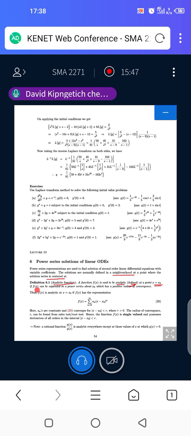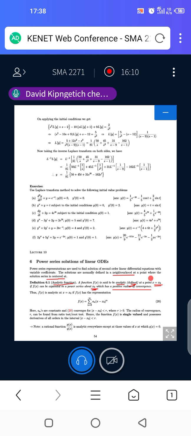If f of x can be expanded in a power series about x naught and has a positive radius of convergence. So normally, a basic definition of a function which is analytic is that it is a function which is defined at that point x is equal to x naught.